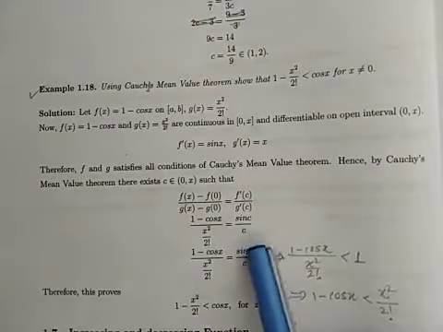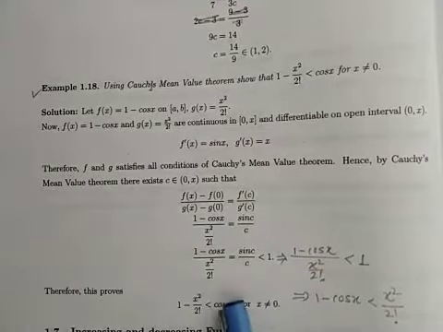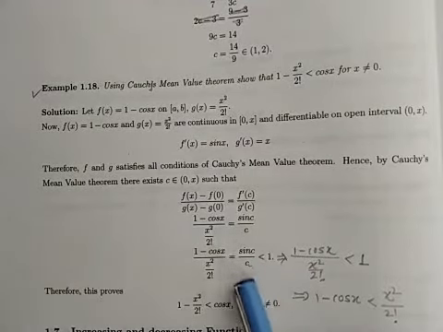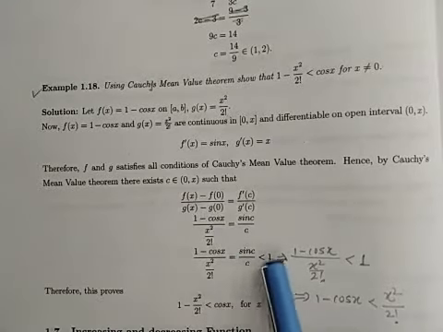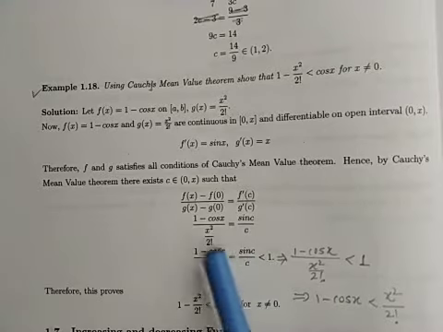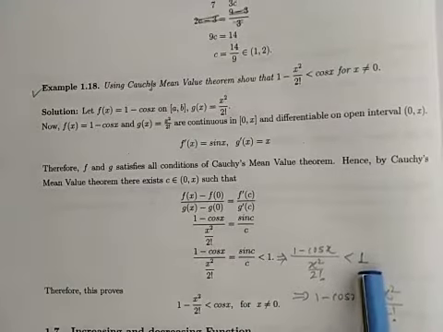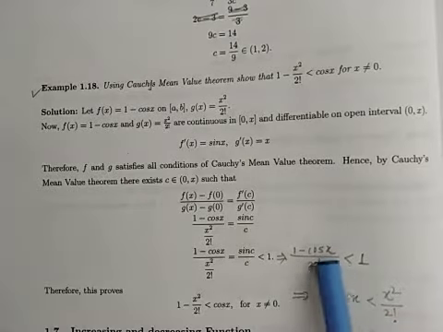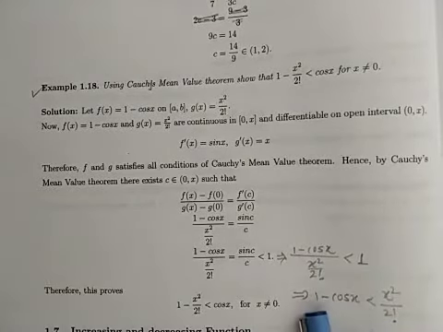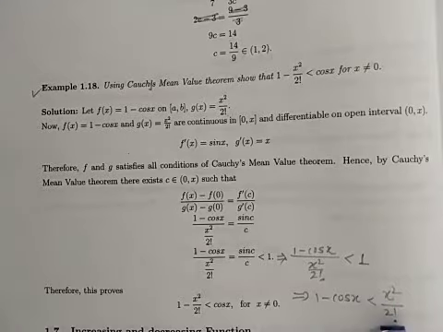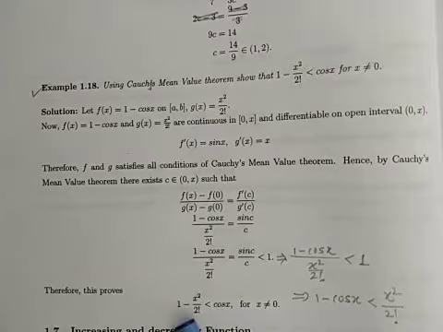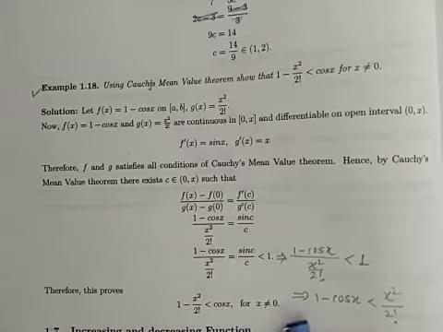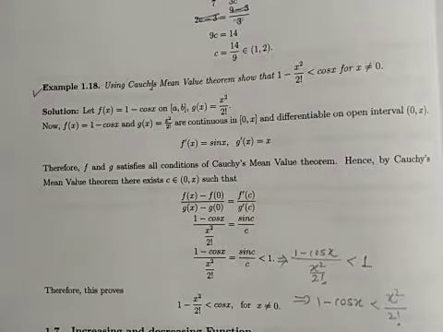c here. In the next step, we know that sin c upon c is always less than 1. This right hand side is always less than 1 and both are equal, means definitely this left hand side will be less than 1. So in the next step we shift this denominator to the right hand side. What we get? 1 minus cos x is less than x square upon 2 factorial. Therefore this implies, let us shift this term, cos x, here. So we get 1 minus x square by 2 factorial is less than cos x for x not equal to 0.